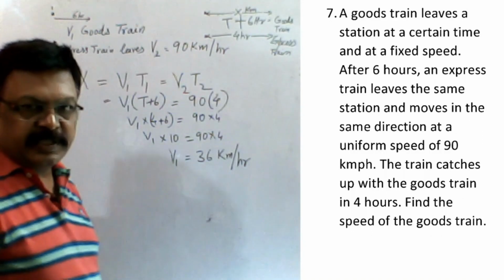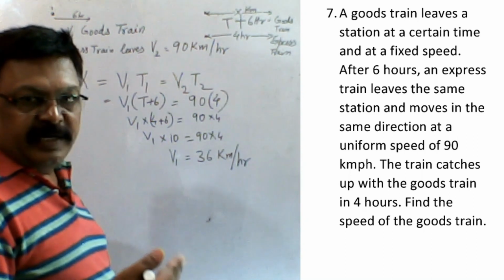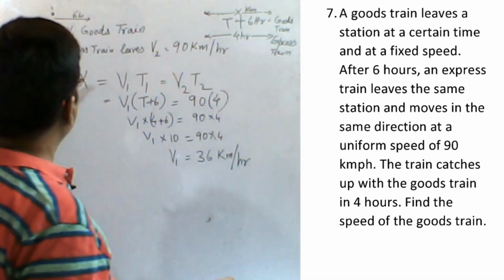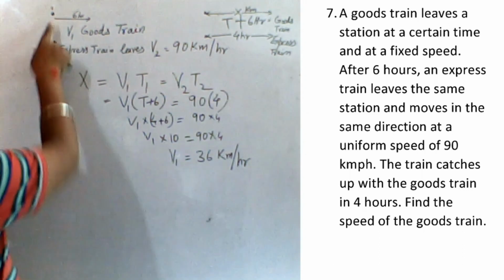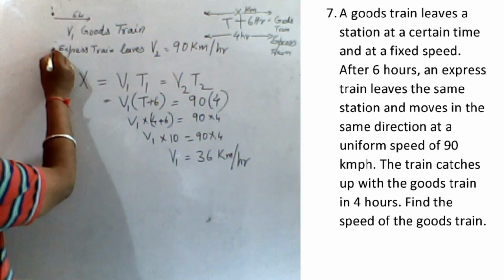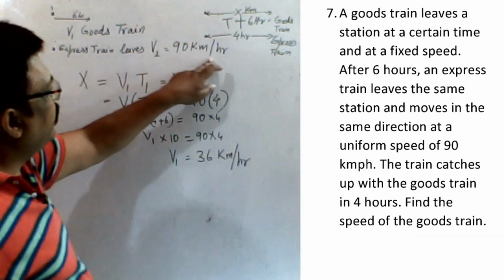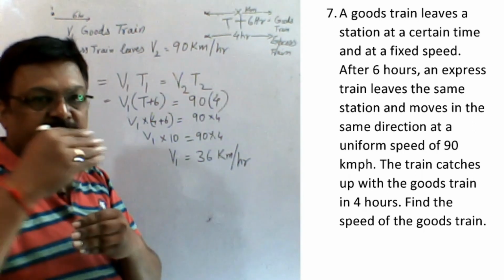Now the question says that a goods train leaves and travels for a certain time at a fixed speed. So let us say the goods train's fixed speed is V1. After 6 hours an express train leaves from the same point at a speed of 90 km per hour. So the goods train leaves 6 hours before.